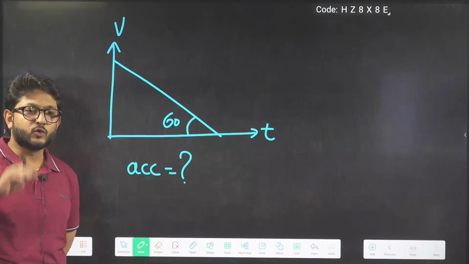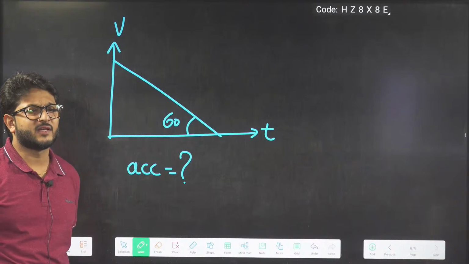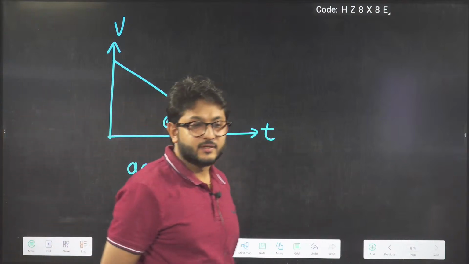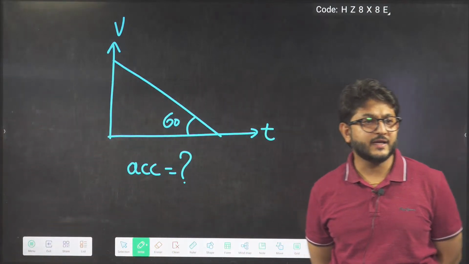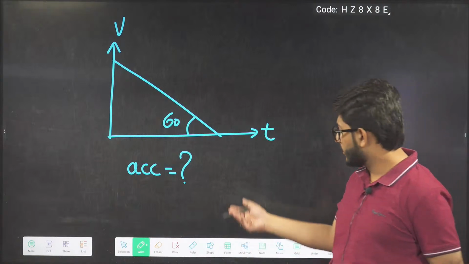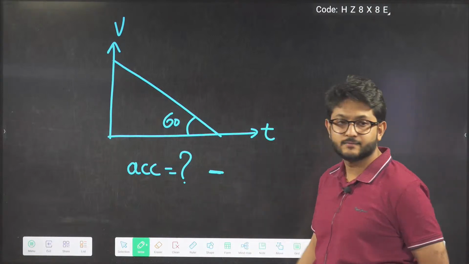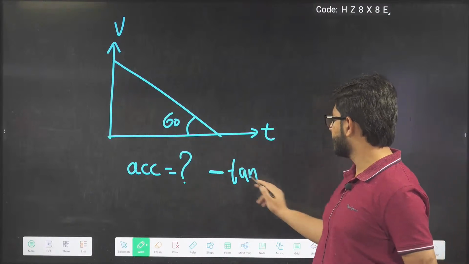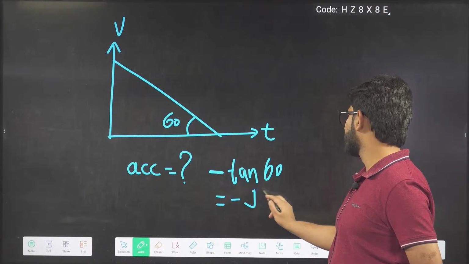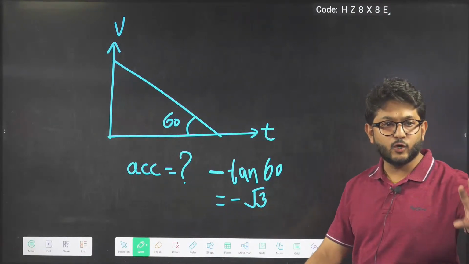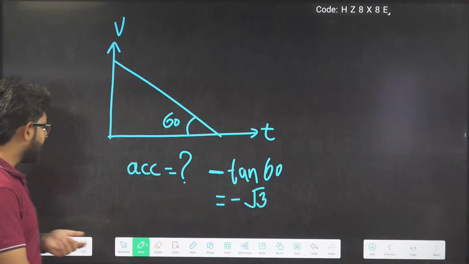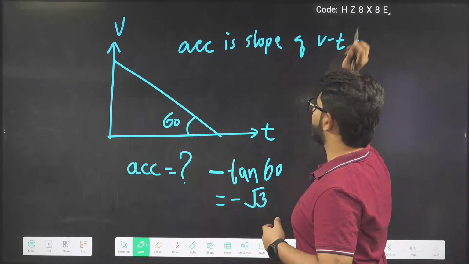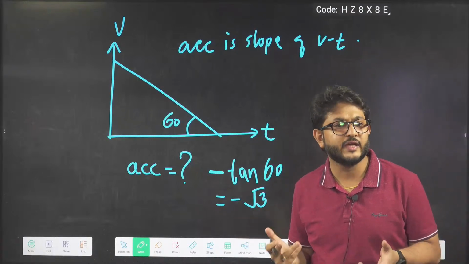Yes, kids, I told you the method. Apply it and the answer will come as it is. Don't worry. First, we should check, is it landing or takeoff? Landing. So for landing, what will we put? Minus. And what is the tan of the angle? Tan of 60. So the answer will become minus root 3. And I guess you know this, acceleration is nothing but the slope of the VT curve, right guys?